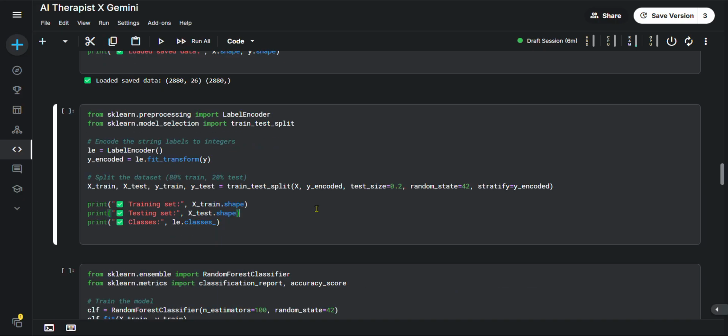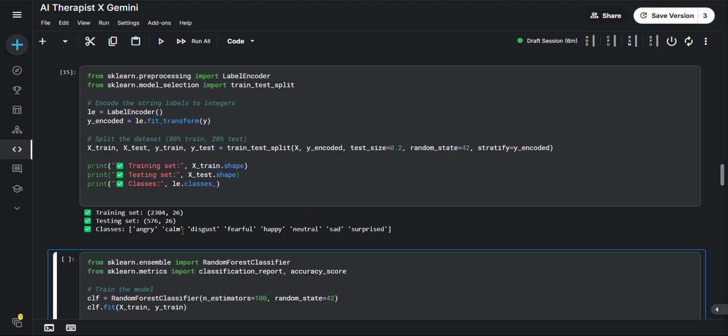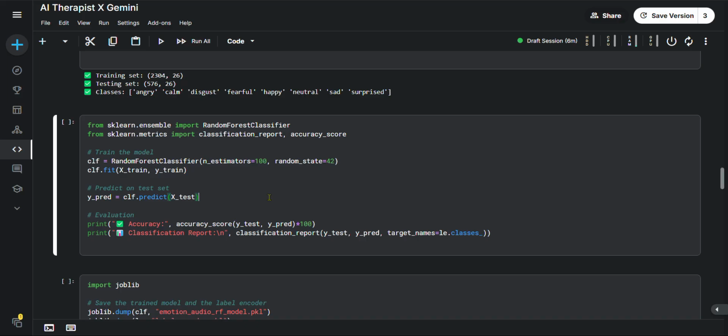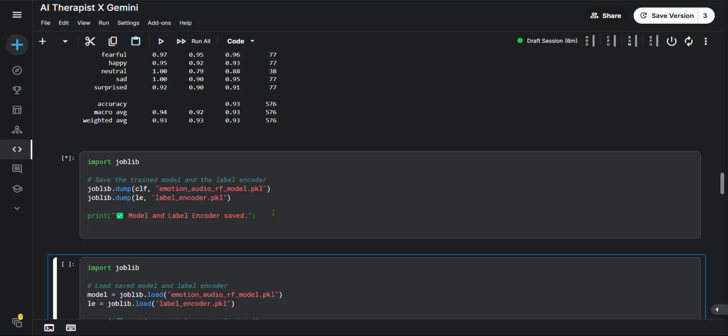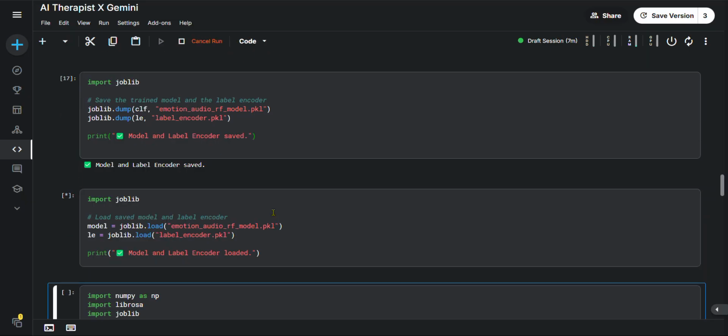So we are going to use the label encoder to convert the labels into an array, and train test split to split the data. So we have the training set and testing set, and the classes: angry, calm, and the rest. And we are having random forest, classification report, and accuracy score. Okay, we got the accuracy of 93%, and in the classification report everything is nearly 90 and above. So we can save that model and the label encoder, then load it.